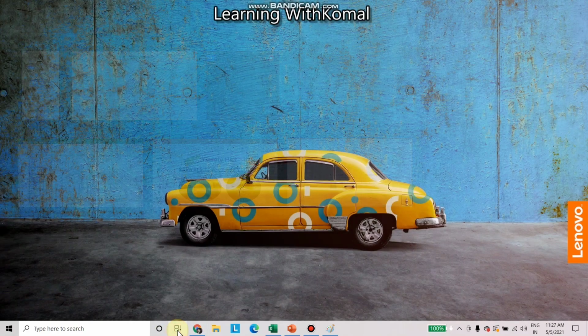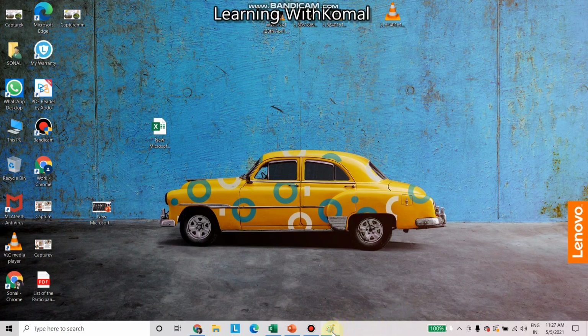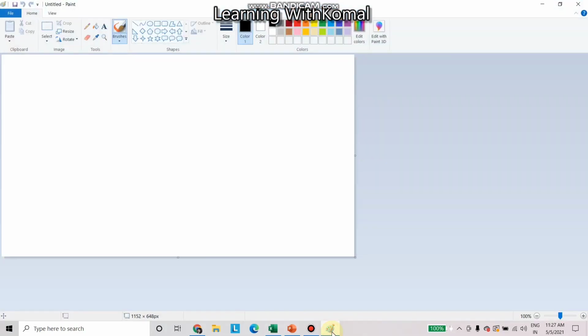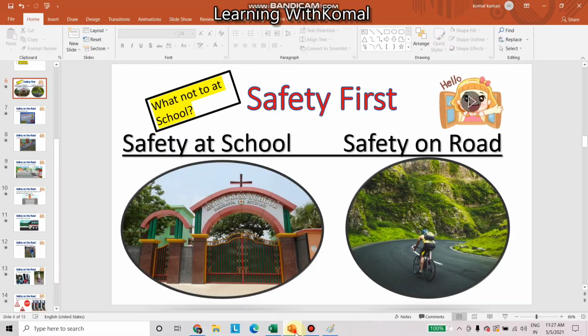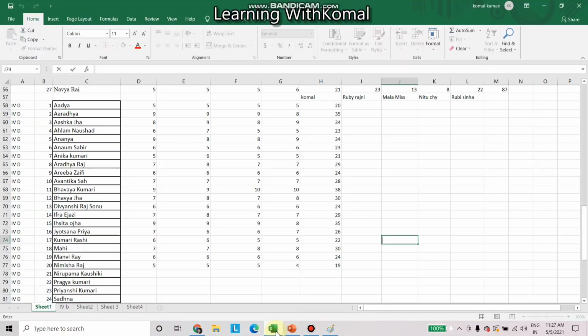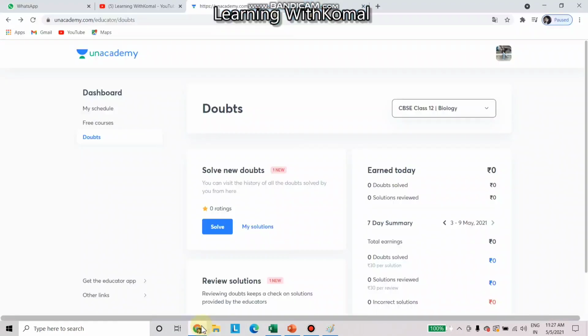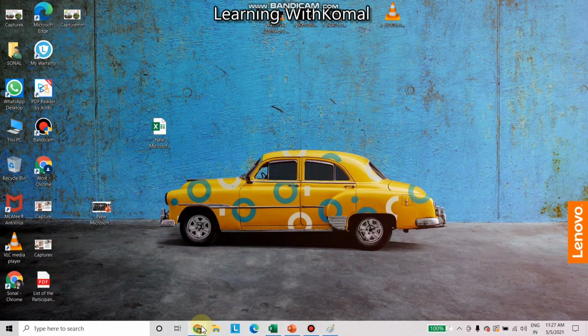There is another way of switching: we can directly click on that application. Like if you directly click, then you can open Paint. So this is also a way in which you can switch between the applications. So these are the ways by which we can open the applications, or switch between the applications.